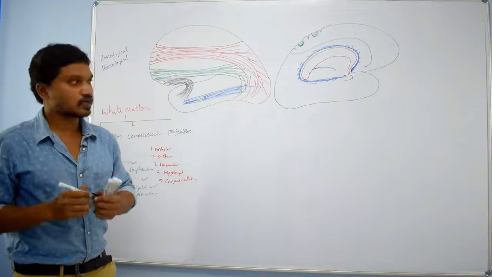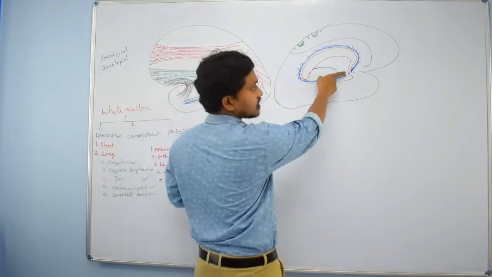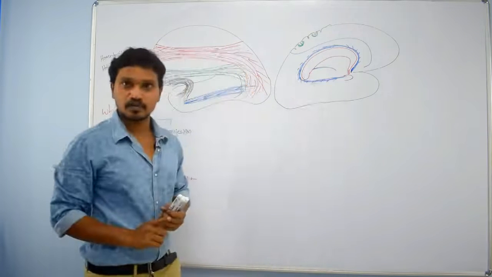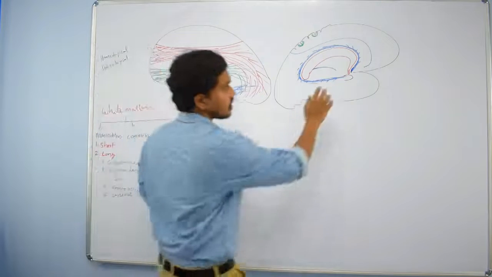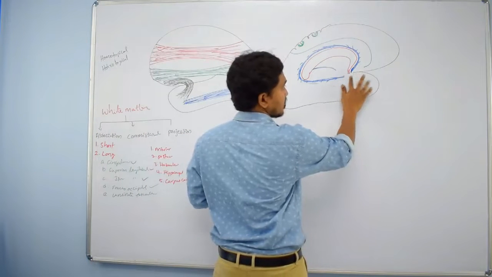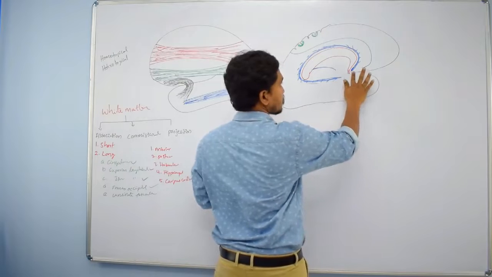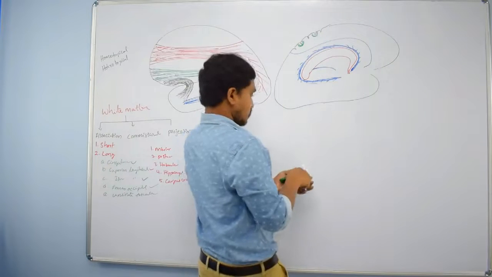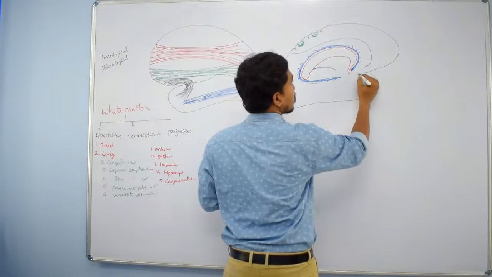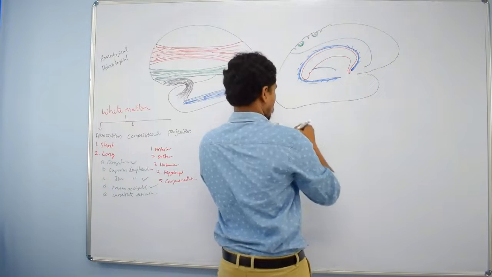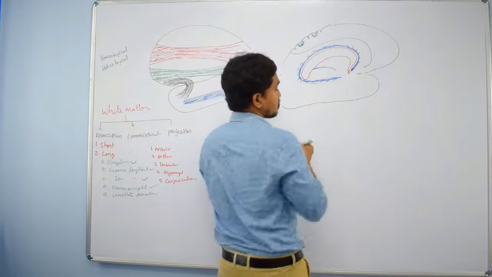Anterior commissure. Actually, what is this? Within the substance of lamina terminalis, you can find one commissure.